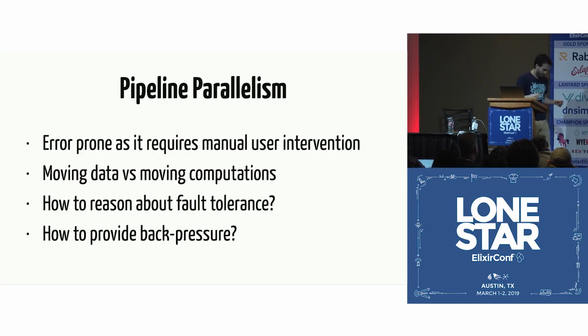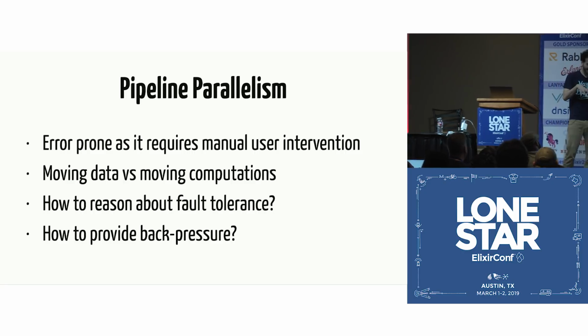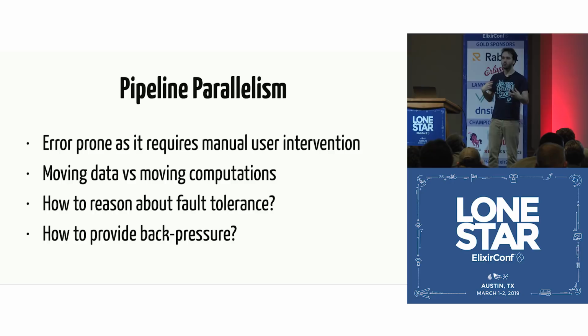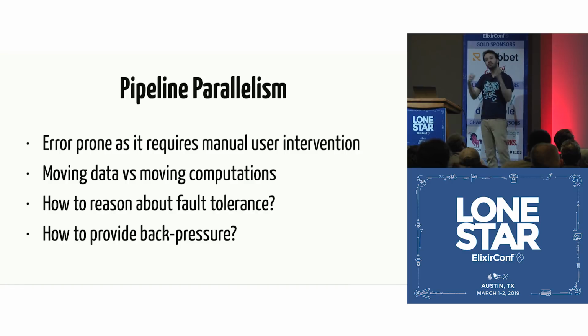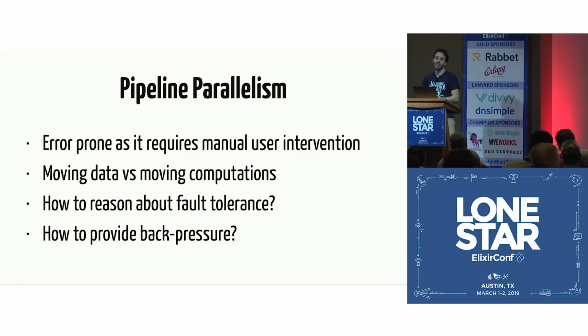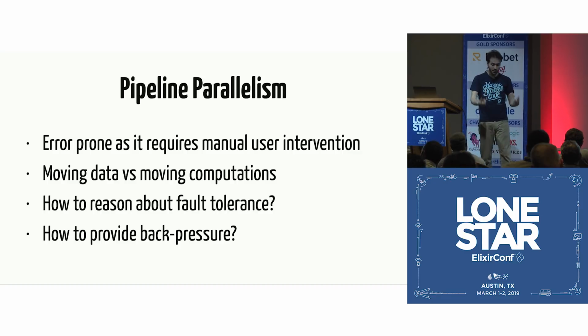And now that we are thinking about processes, here's particularly where I think the Erlang virtual machine made me a better software developer, because now that we are talking about concurrency, we are talking about processes. Every time you create a process, you should ask yourself the question, what is going to happen if this process crashes? So we started to think, I have a pipeline that is processing data. What happens if something here in the middle of the pipeline crashes? So we started to think about fault tolerance. The José from the past would probably just implement the feature and be happy and not consider fault tolerance at any moment, right?